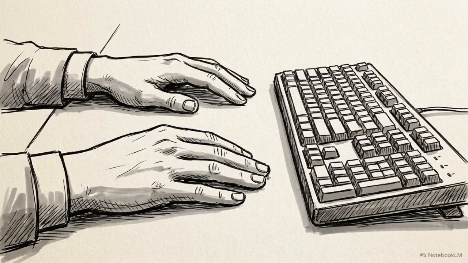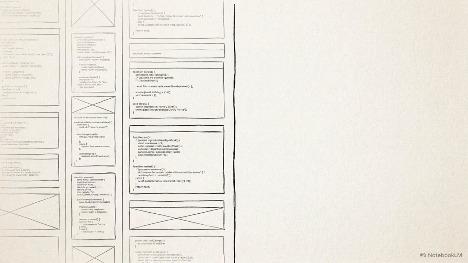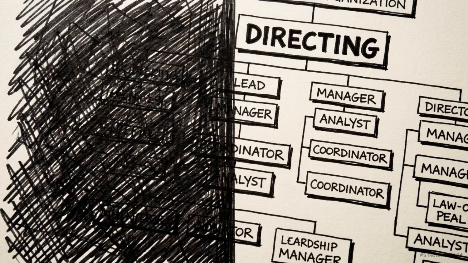The first step is letting go of keystroke-level control. Start by drawing a line down the center of your board. Place legacy skills like manual DOM manipulation and writing routine unit tests on one side. On the other, write the word directing.